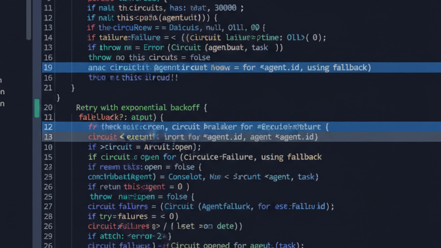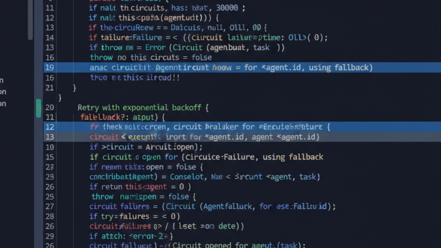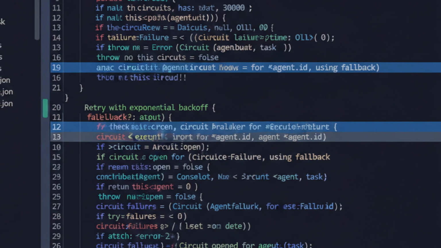Agents fail. APIs time out. Models hallucinate. Your system needs graceful degradation. Here's a resilience wrapper that adds retry with exponential backoff, circuit breaker to stop hammering a dead service, and fallback